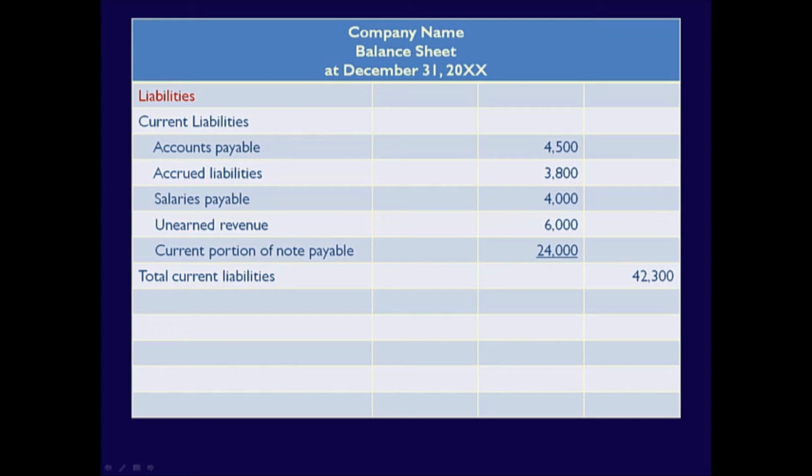This part of the balance sheet starts with the heading Liabilities and then Current Liabilities. The current liabilities are listed in order of how fast they will be paid or settled. The faster they will be settled, the higher they appear on the listing.